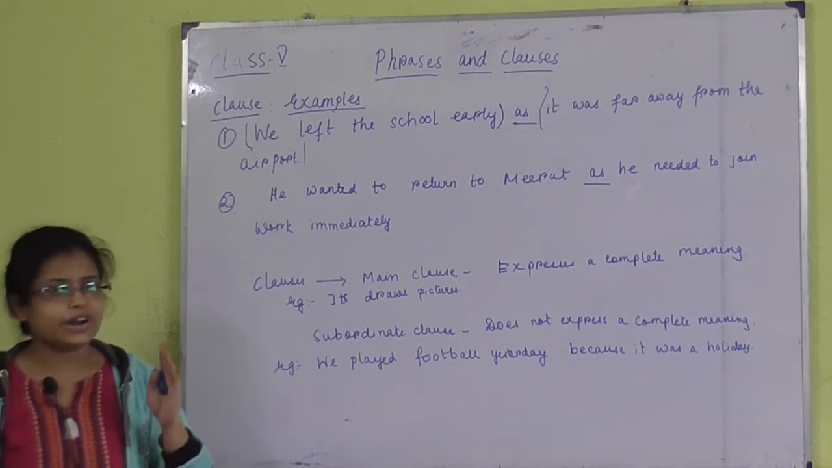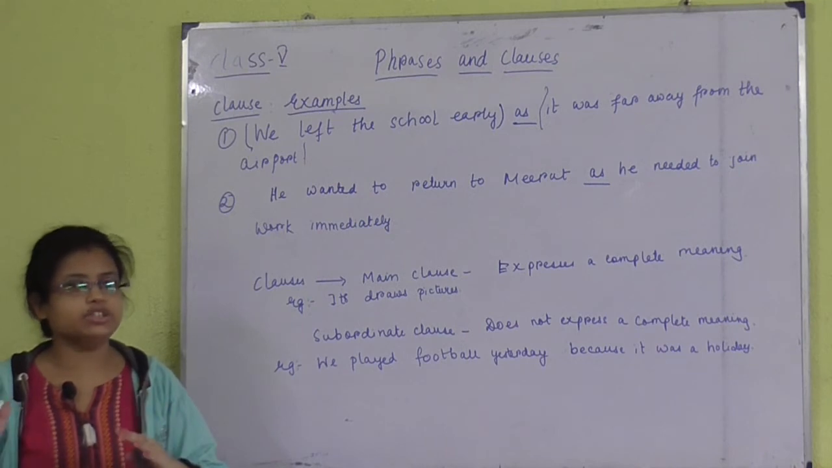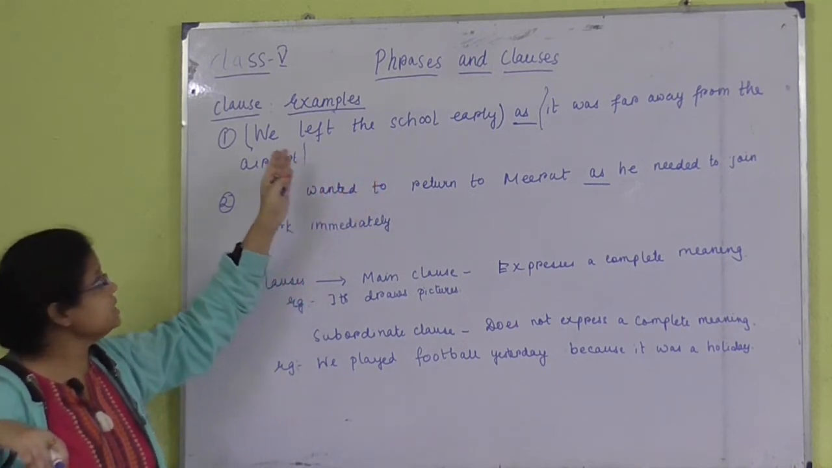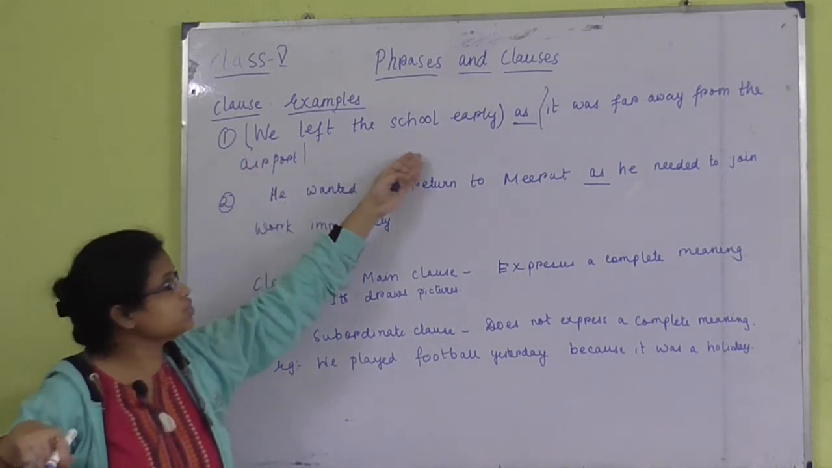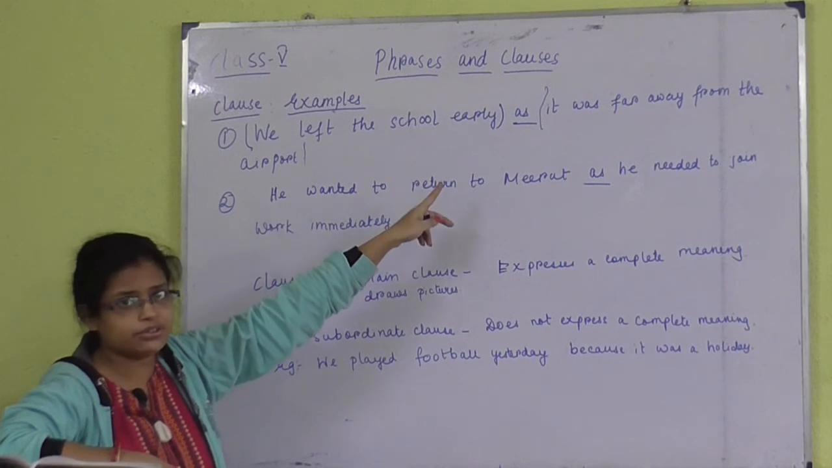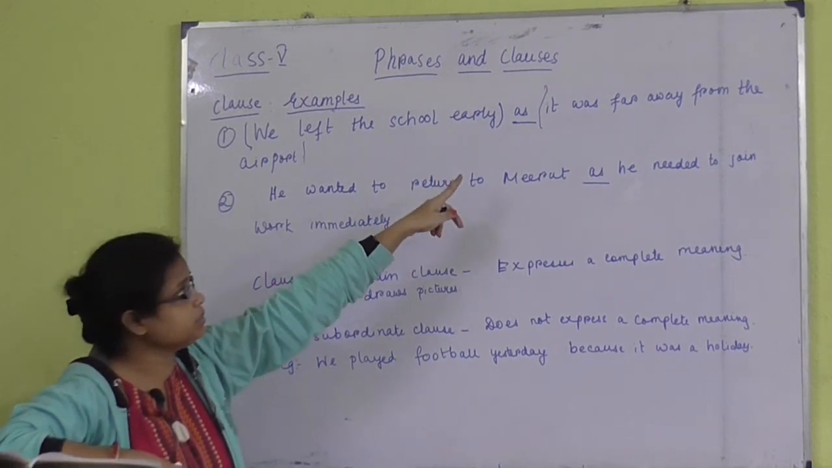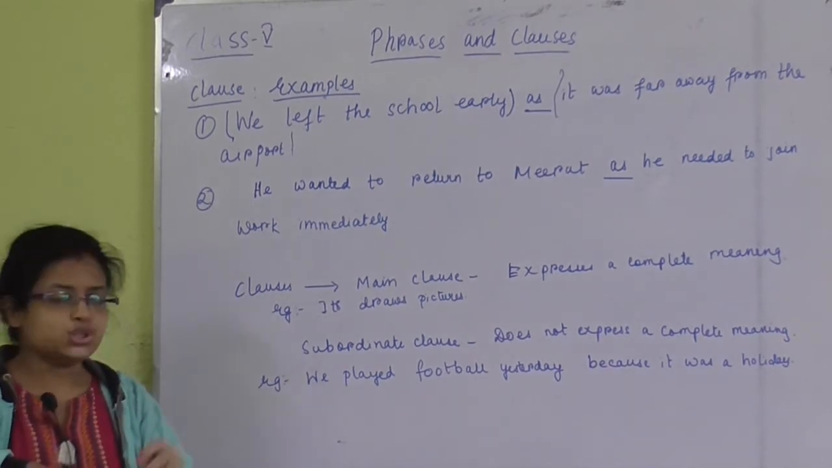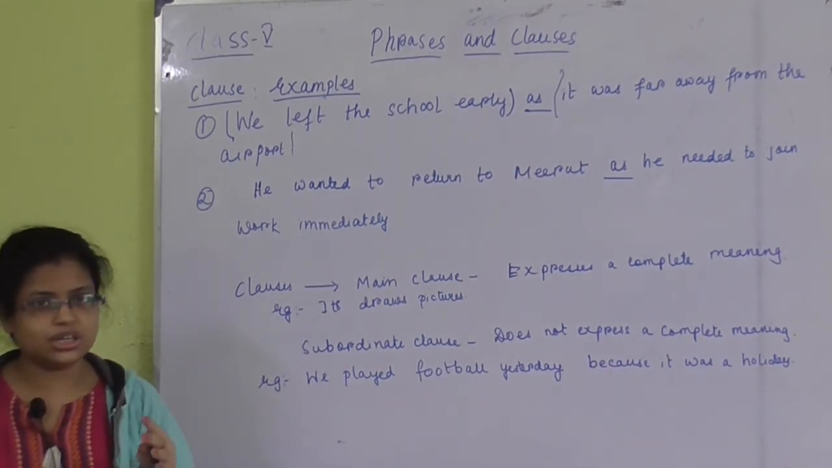So if I write both the sentences individually, here also I can find a subject and predicate. We is the subject, left the school early is the predicate. There also I can identify the subject and predicate. It will be the subject and was far away from the airport will be the predicate. So both the sentences have complete meaning.